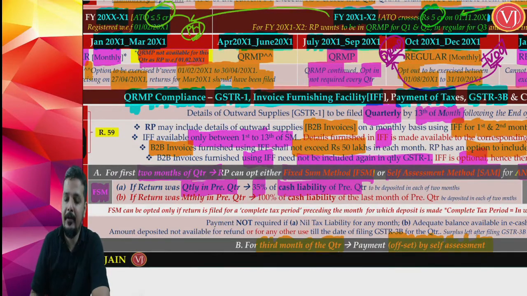It tells that if your previous return was quarterly, if in the previous quarter it was QRMP scheme, then fixed sum method is 35% of cash liability of previous quarter to be deposited in each of the 2 months. This 35% is not for one month, both the months together, each of the 2 months.